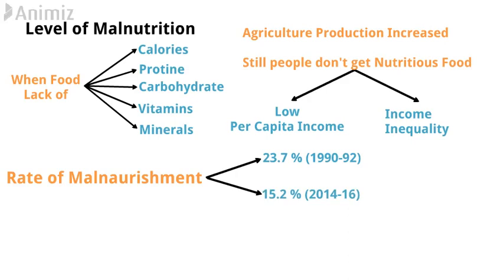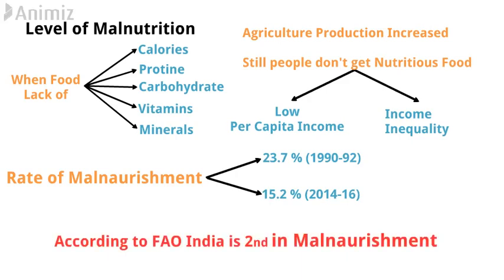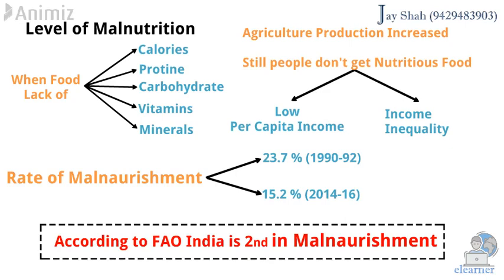Friends, if you are thinking that the rate of malnourishment has reduced, then there is one horrible fact: according to the Food and Agriculture Organization, that stands for FAO, in the whole world, India stands second in malnourishment. So this shows the level of lack of nutritious food in India.